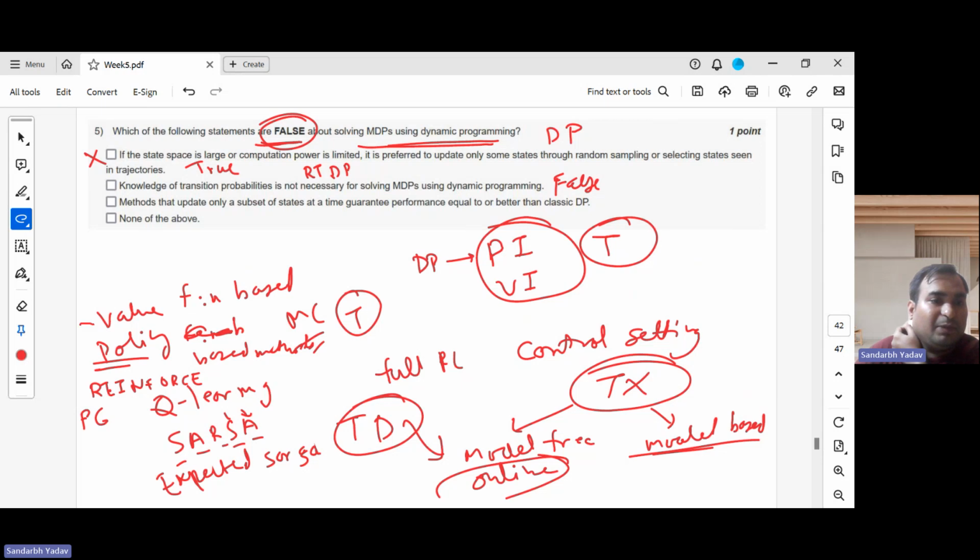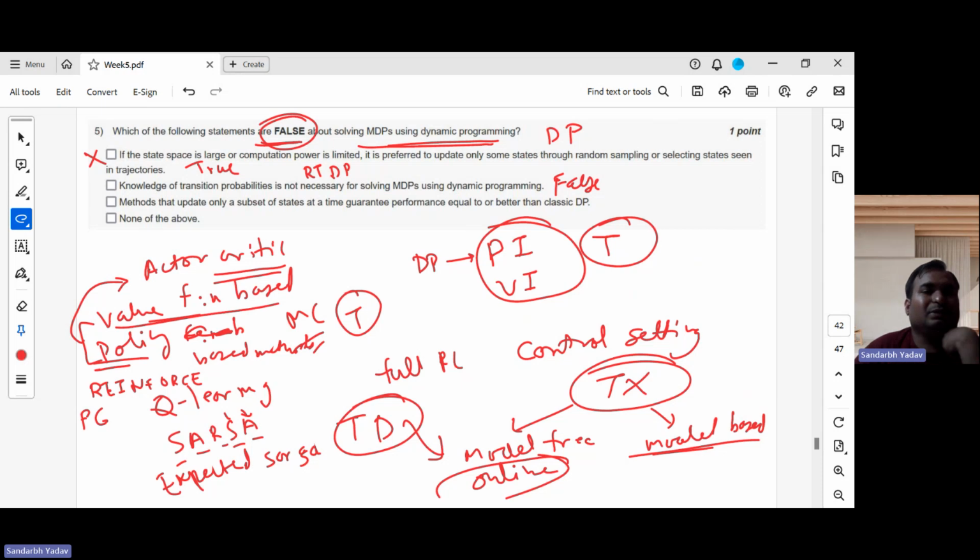And then there is one more class which combines these two, value-based methods and policy-based methods. That is called actor critic. So what happens in actor critic? There is an actor module, which is policy-based, and there is a critic module which supplies criticism in terms of value functions. So this is the basic overview of what is coming up next in the course.